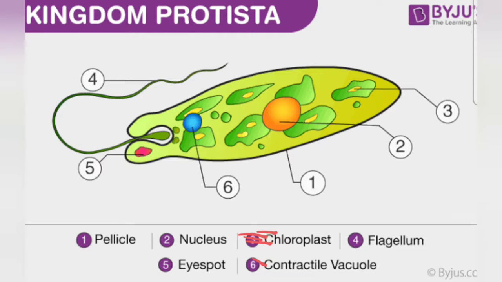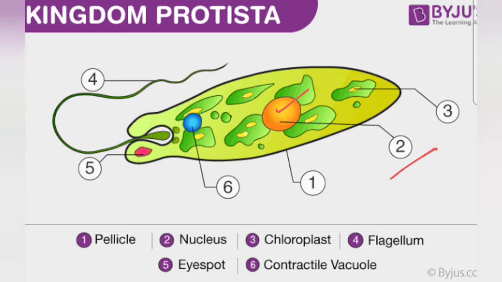So this picture that you can see on the screen right now is one of the most common organisms that fall under kingdom Protista, and it consists of mainly unicellular organisms with a well defined nucleus. You can see here the nucleus is there. Number 2 is the nucleus. Okay, and other complex cell organelles are also present. Many protists show characteristics of both plants and animals.